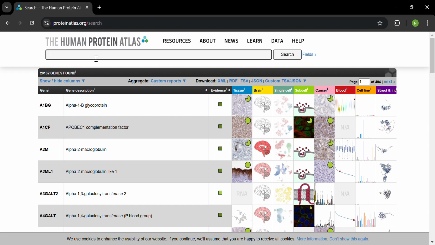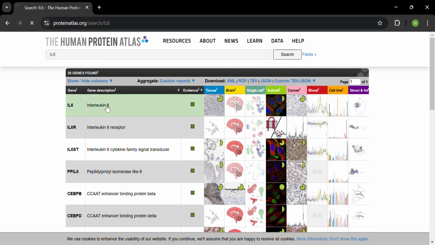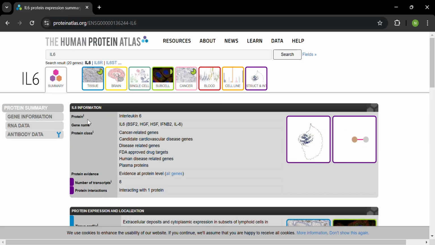So let's go over the first one, which is IL-6, interleukin 6. There are almost 10 sections here, counting the summary: summary, tissues, brain, single cell, subcell, cancer, blood, cell line, and structure and interaction. I won't be going over structure, interaction, and blood for two reasons.